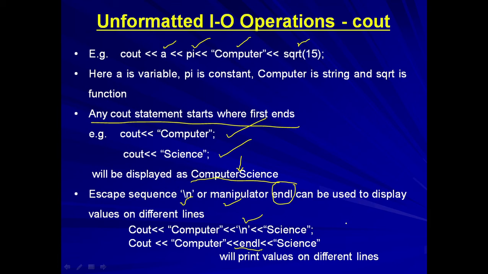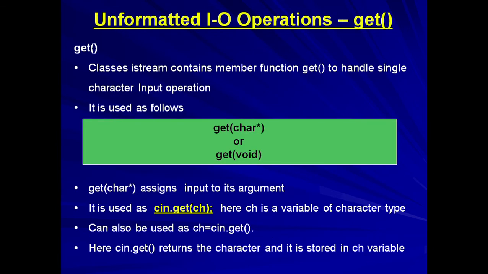So in unformatted input and output, what we use is cin for the input and cout for the output. Another function can be the get function. This get function is stored in the class istream. It is a member function of the class, and it is used to input a single character value. It is used like this: get, and in the brackets a character variable name, or get with no variable given in the brackets. So it assigns the value to its argument.